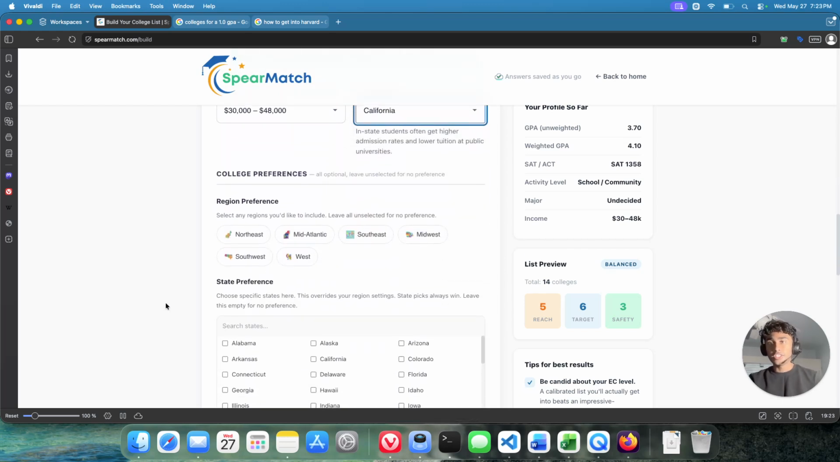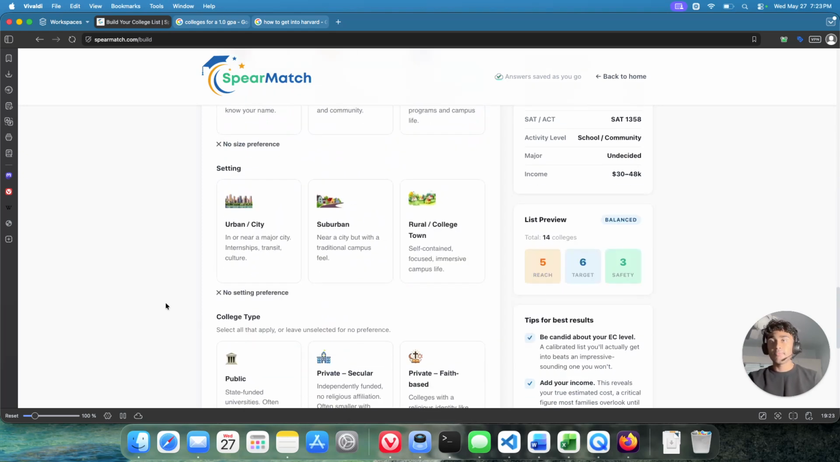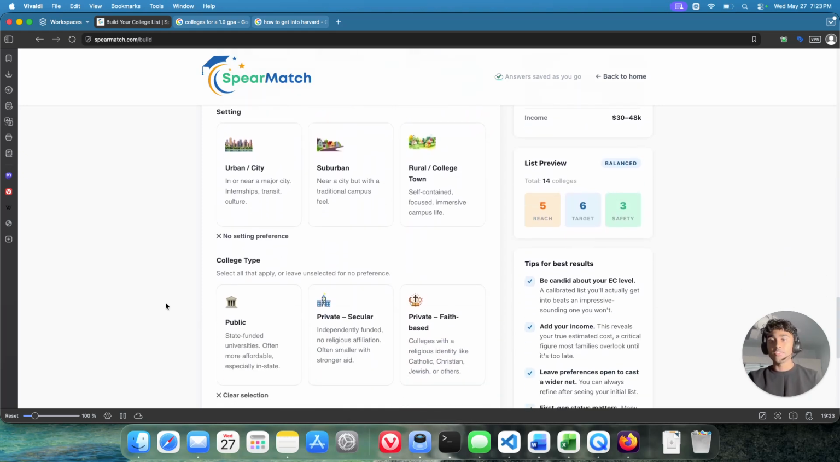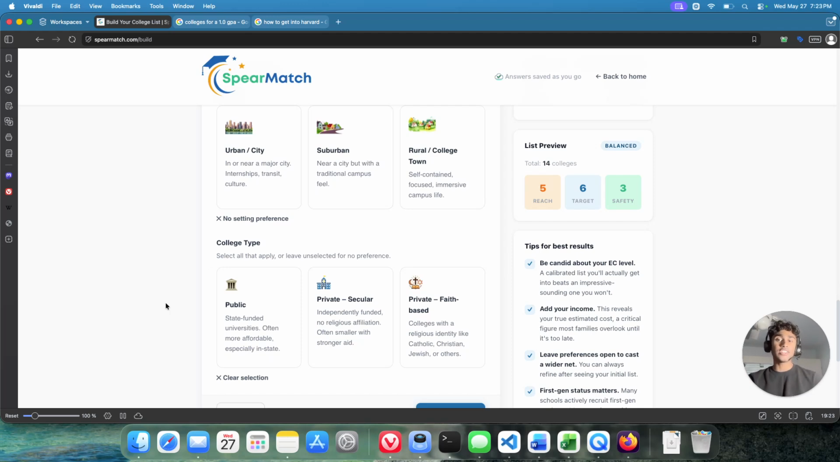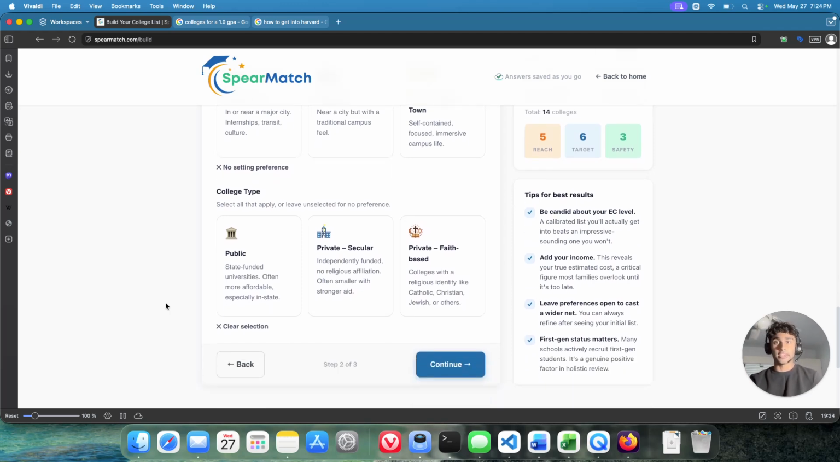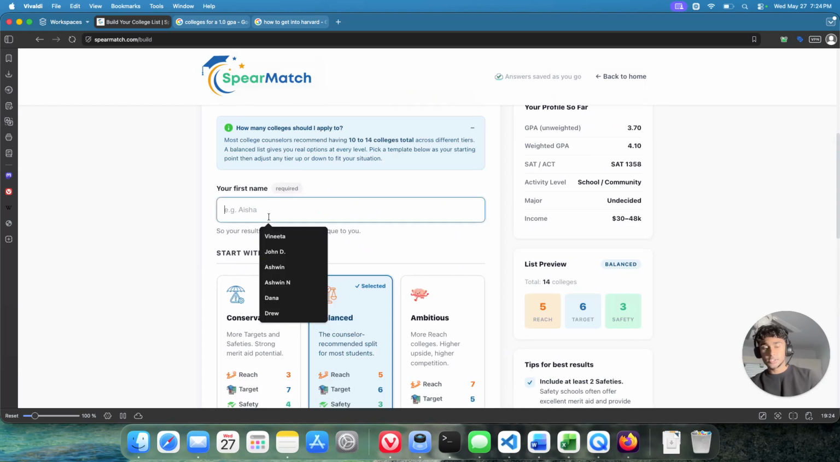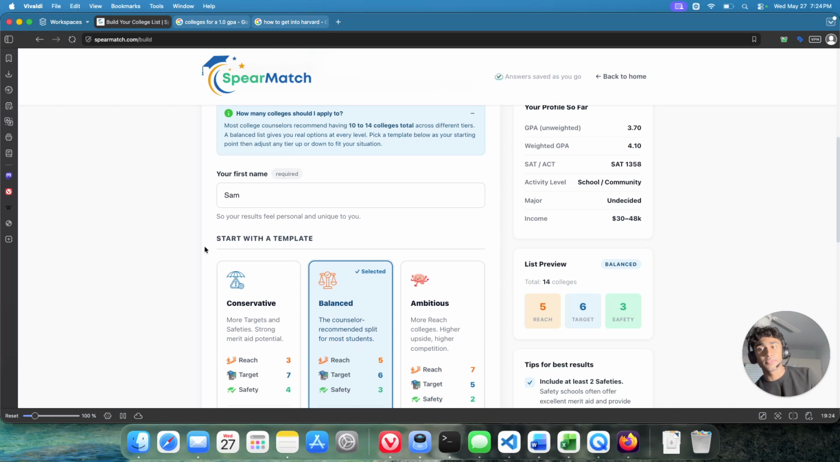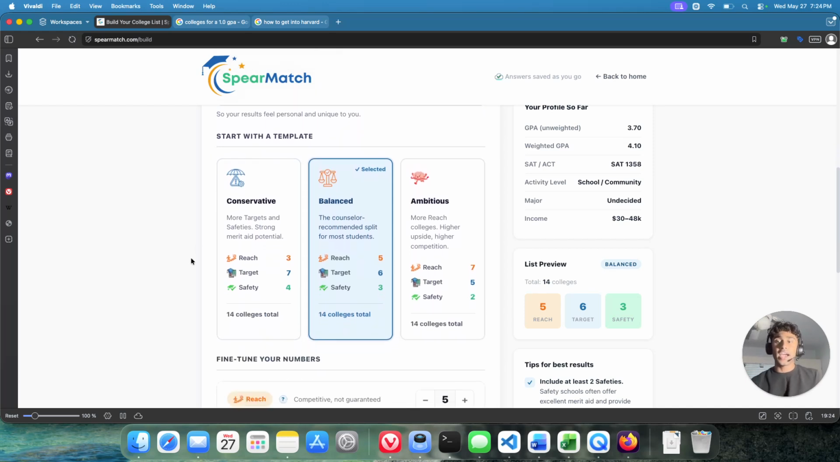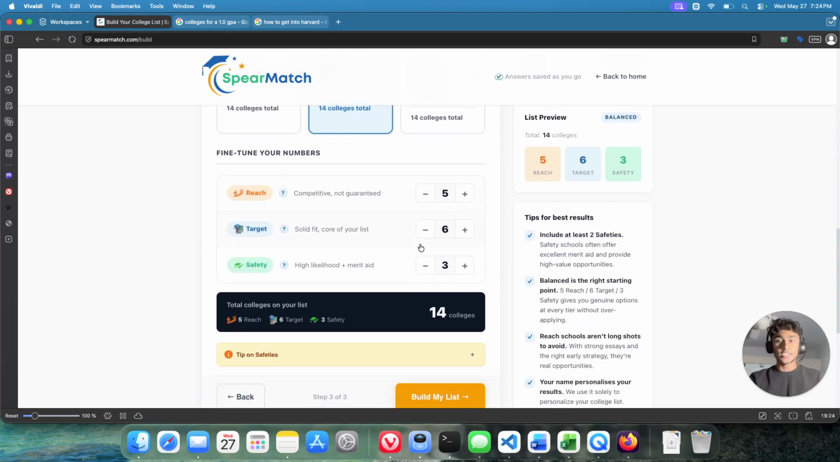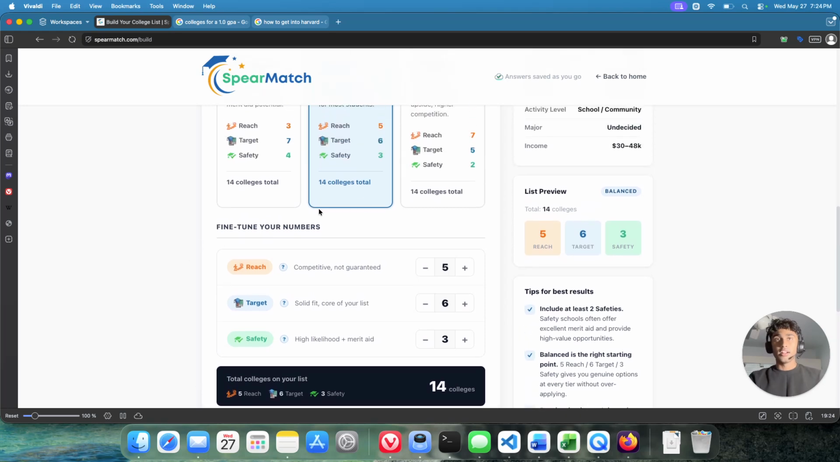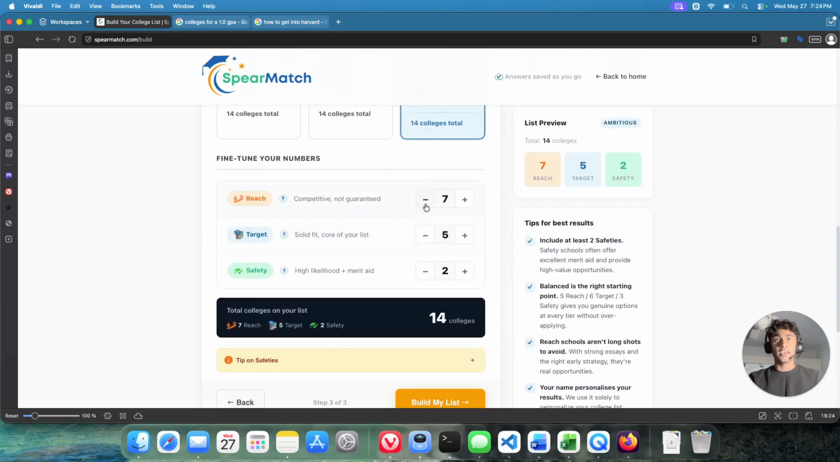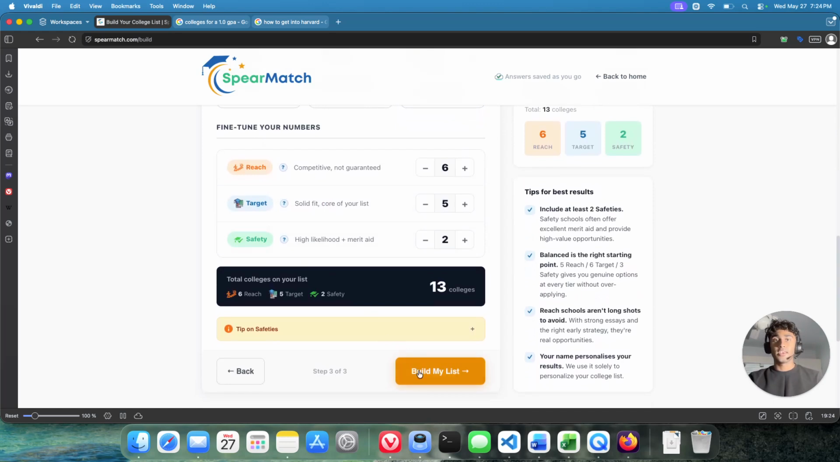If you have any region, state, campus size, setting, or even college type preferences, feel free to add them, or else leave them all blank. Provide your first name so that it feels personal. It doesn't matter what you provide here. Pick a template to specify how many colleges you want to see in each tier of reach, target, and safety. You can also fine-tune this here. I'll select an ambitious and only 6 reaches.